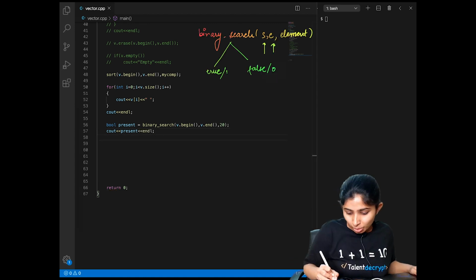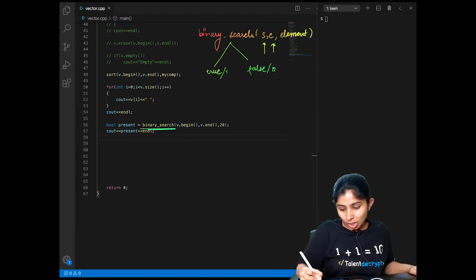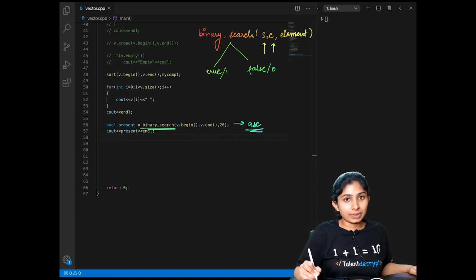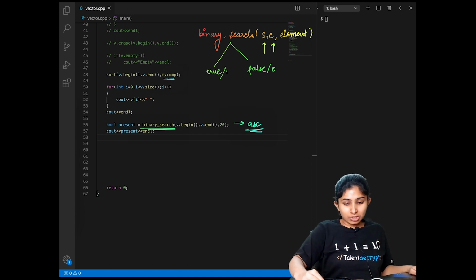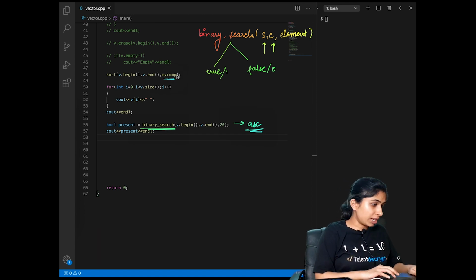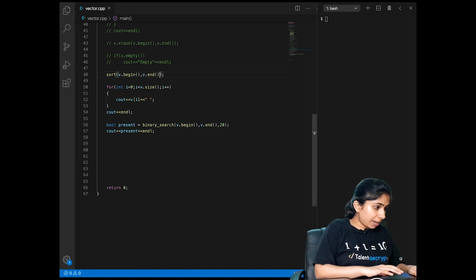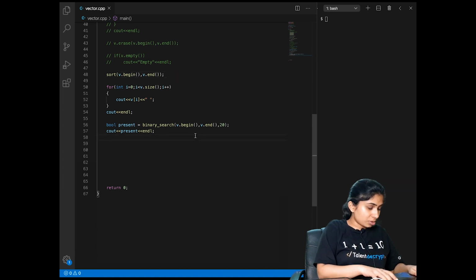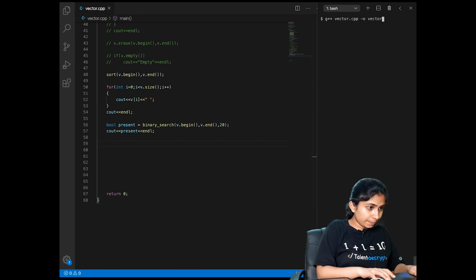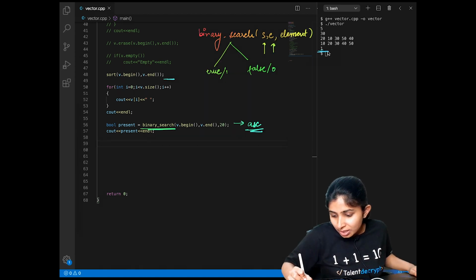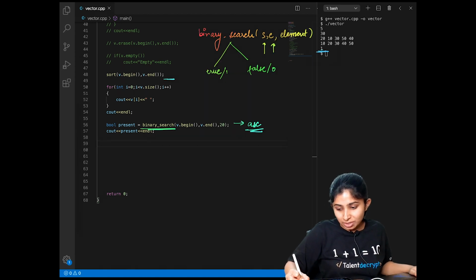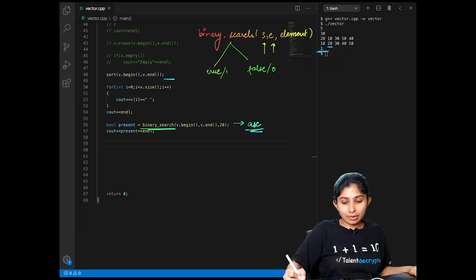It is important to note that this binary search function works only on a vector which is sorted in ascending order. And here, using the myComparator function, we have sorted our vector in descending order. So we'll have to remove the myComparator function so that our array becomes sorted in ascending order again. Let's try to run this code. This is printing 1 because this has found that 20 is present in our vector.